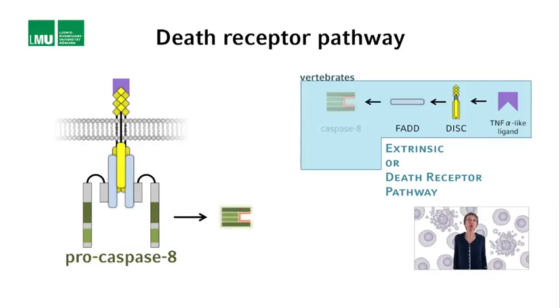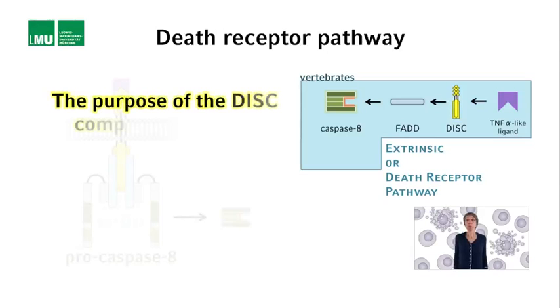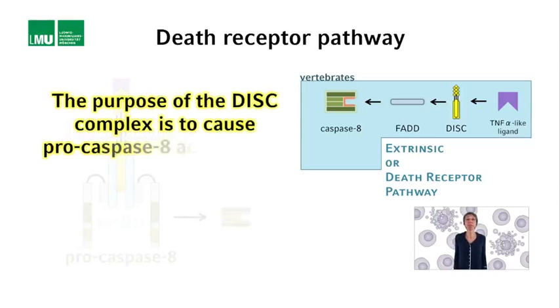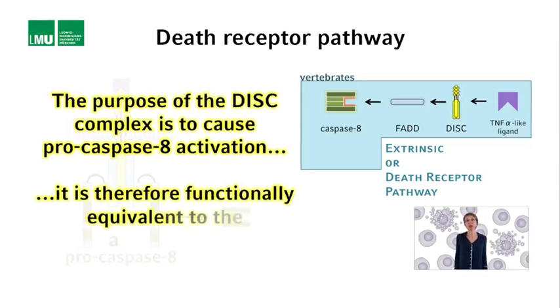And this allows for pro-caspase 8 activation, again through induced proximity or forced dimerization. The purpose of the DISC complex is to cause pro-caspase 8 activation, and it is therefore functionally equivalent to the apoptosome, which is acting in the mitochondrial pathway.